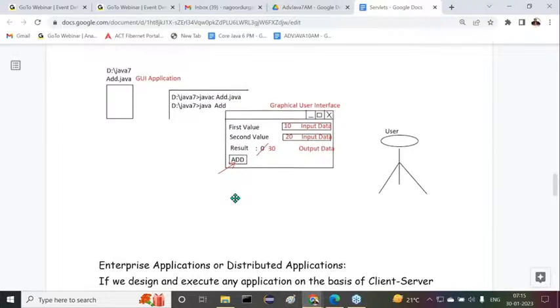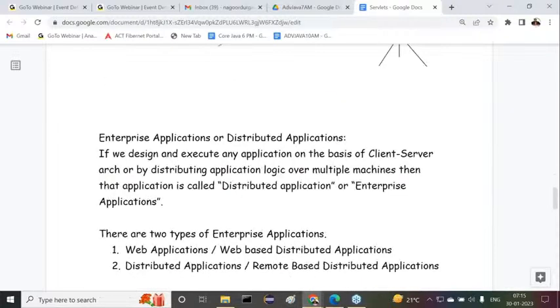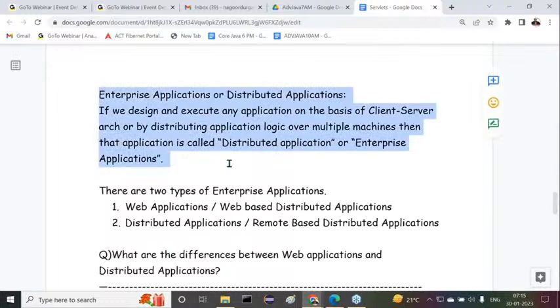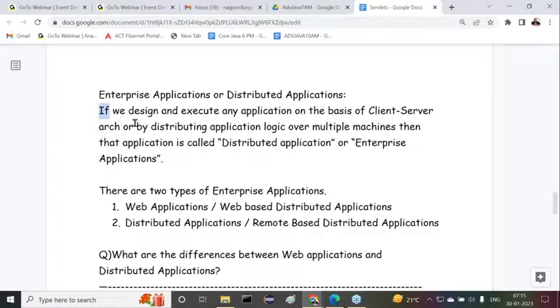After completion of this, we started with enterprise applications. What is the meaning of an enterprise application? Enterprise application or distributed application: if we design and execute any application on the basis of client server architecture, or by distributing application logic over multiple machines, then that application is called a distributed application or enterprise application.